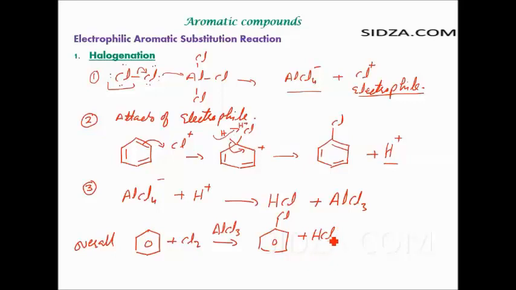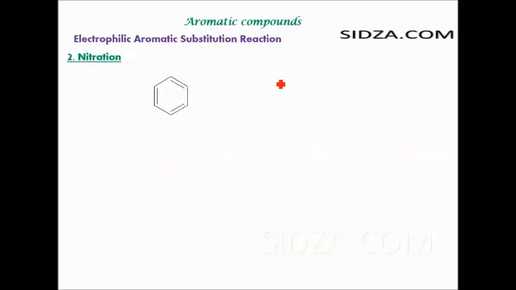Now let's take another example. First thing was halogenation, the first electrophilic substitution reaction. Now let's discuss nitration. Nitration is when you take benzene and react it with nitric acid, HNO3, in presence of a catalyst. We use dilute H2SO4, sulfuric acid, as a catalyst.